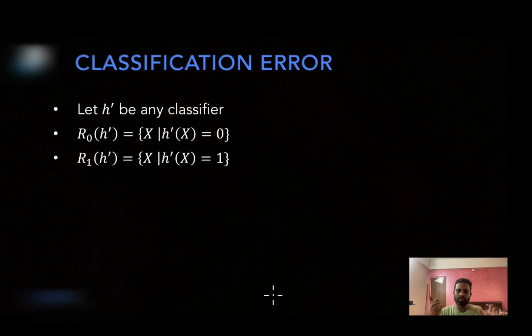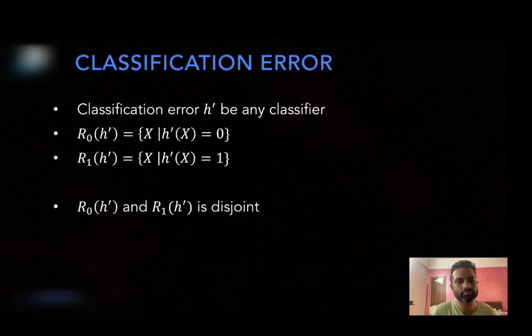So for all such X for which it is outputting 0, I am defining a certain set, which is capital R subscript 0 of H prime. This set consists of all such feature vectors that are being classified as the class label 0. Similarly, R1 of H prime is the set of all feature vectors that are being classified as class 1 by this particular classifier H prime. So hopefully you are comfortable with capital R subscript 0 and capital R subscript 1. These are certain sets I am defining given your classifier H prime.